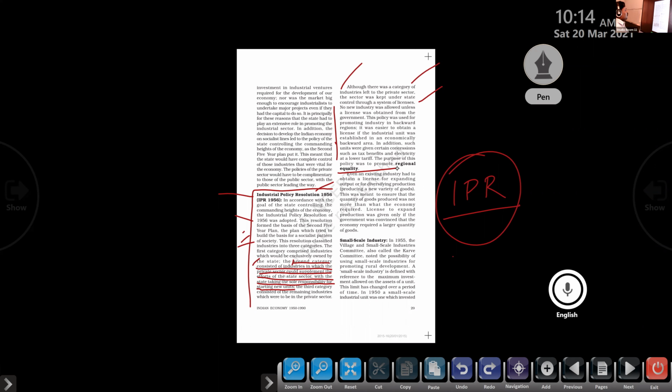Write down the question. What are the policies adopted by the government, bracket, we can write IPR, to promote regional equality?